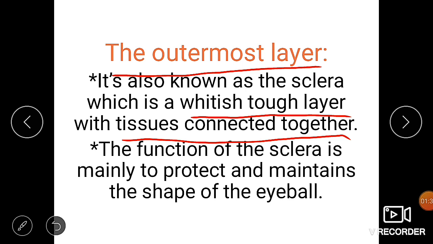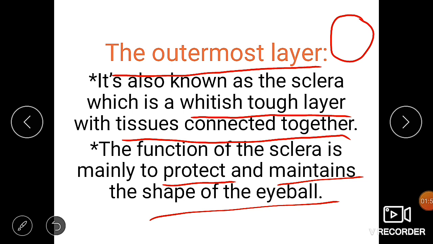The function of the sclera is to protect the eyes and also maintain the shape of the eyeball. I already said that the eye is a round, spherical structure. This is the eyeball. We can see the dark structure with the naked eye. The eyeball is protected with the help of the sclera. This is the eye, right?